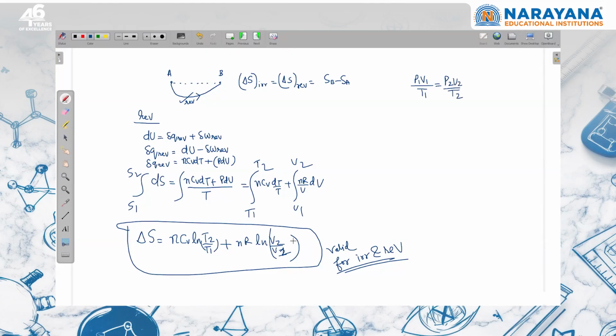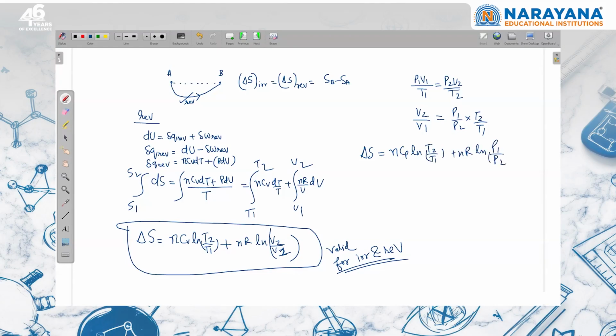Using this, to eliminate the volume, V2 upon V1 is equal to P1 upon P2 into T2 upon T1. If I put this value here, then after simplification the entropy change is nCP ln T2 upon T1 plus nR ln P1 upon P2.